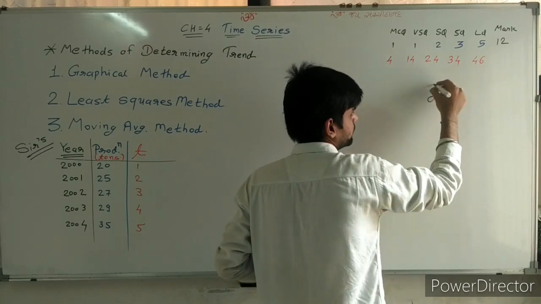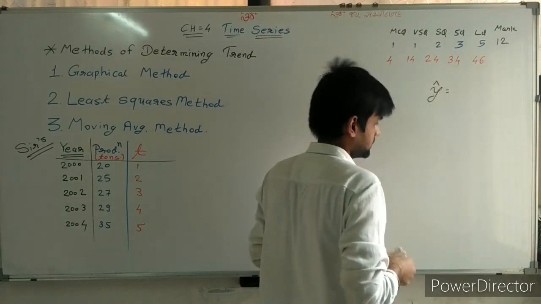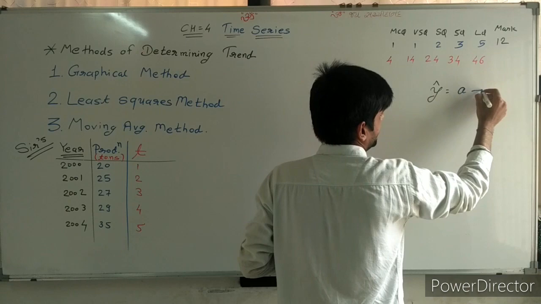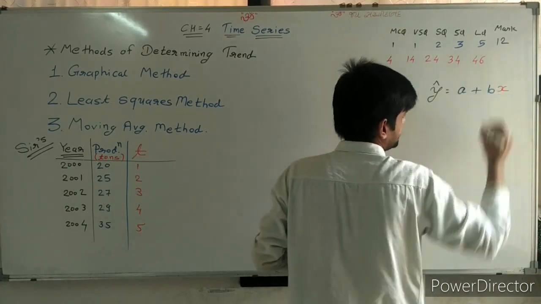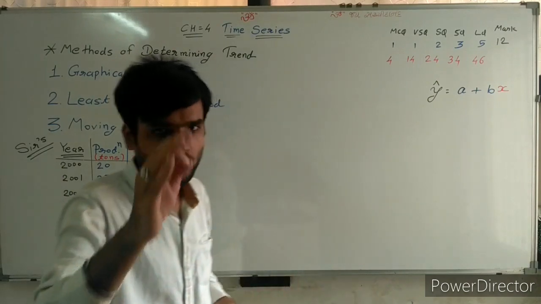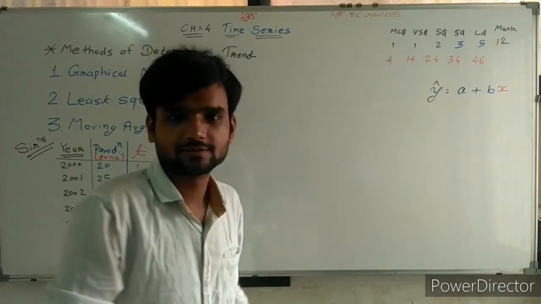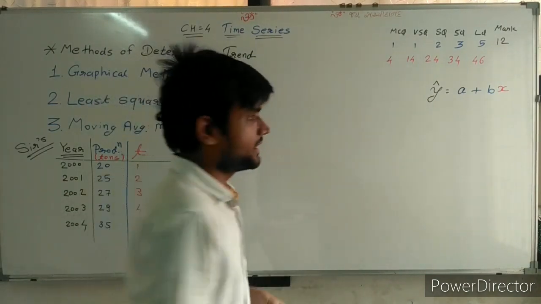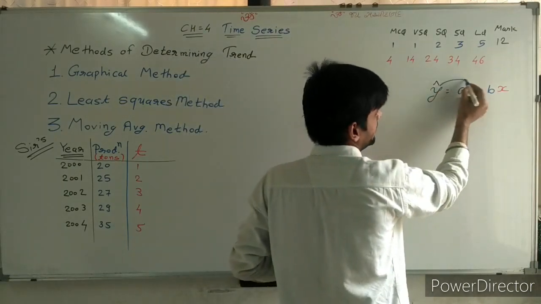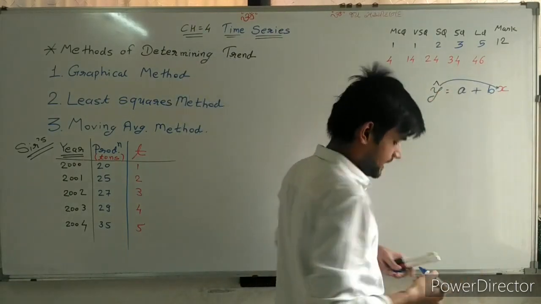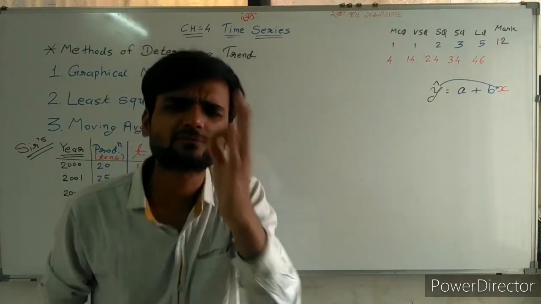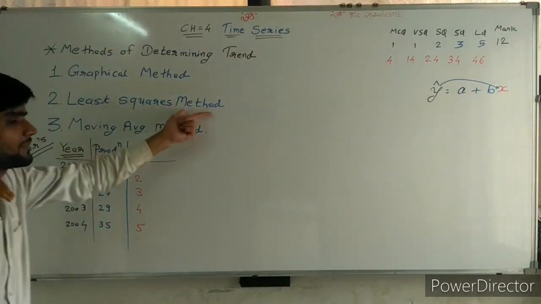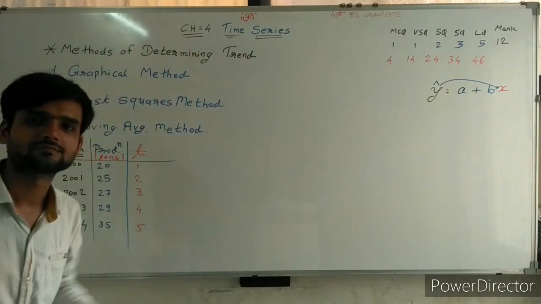Y cap is equal to a plus b x. I think all of you have knowledge about this. Here y depends on x. The same situation applies for the least square method in this chapter.